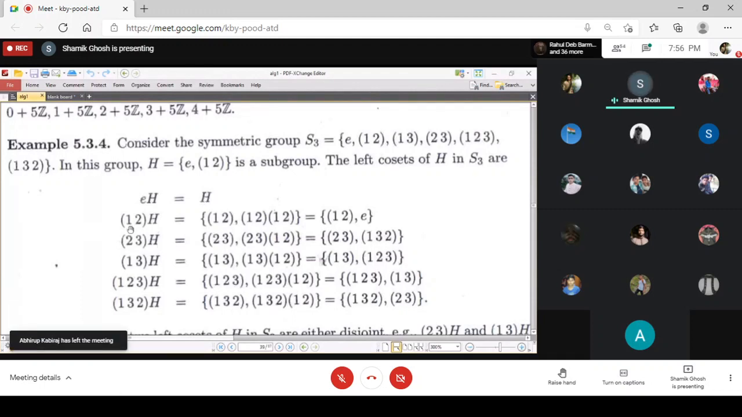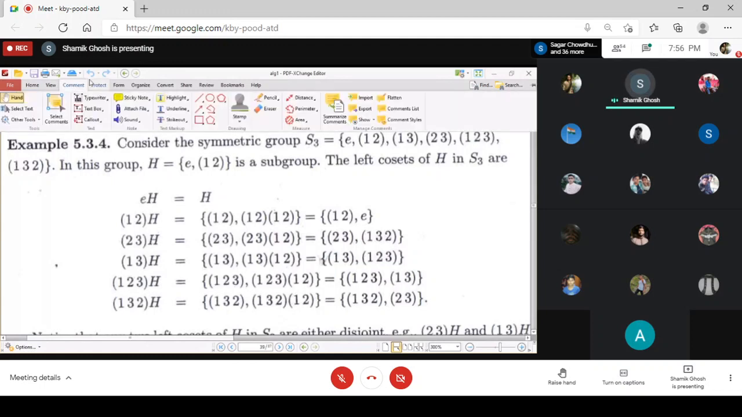Now you see that if we multiply (1 2) with H, this one, E and (1 2). When you multiply (1 2) with E, that gives you (1 2). And when you multiply (1 2) with (1 2), that gives you (1 2) times (1 2). And (1 2) is a transposition, so it is the inverse of itself, so it gives you the identity.